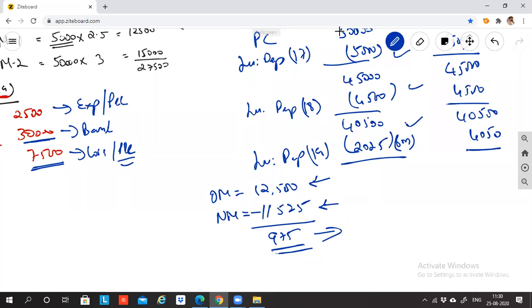So what will be the journal entry for this? You want to reverse the expense. So you will do machinery account debit to P&L, correct? 975. Yes, sir. When are you passing the journal entry? In 2019 or 20? Which date are you passing this entry? 20, sir. Bharat says 20. Others? 20, sir. My question to all of you.